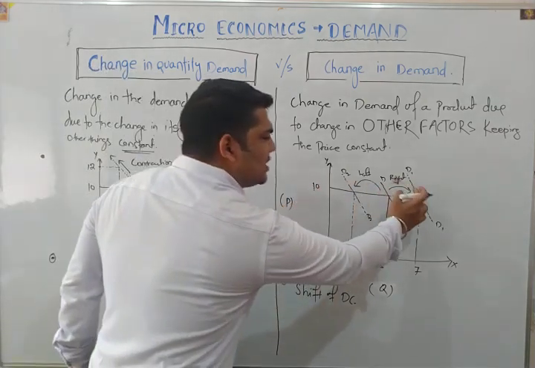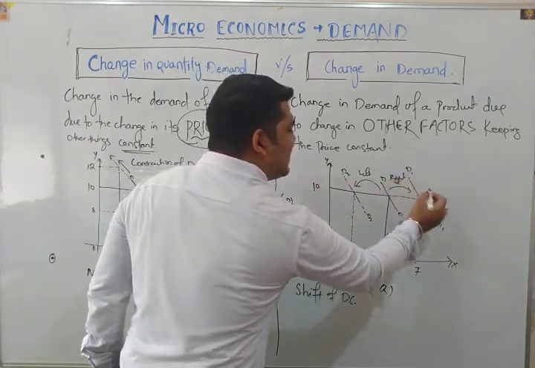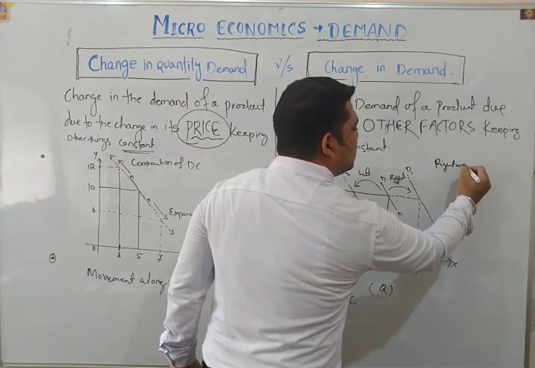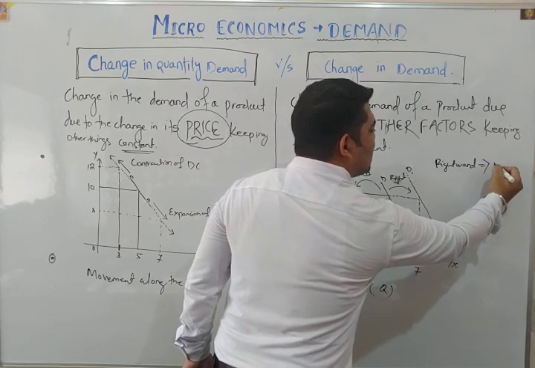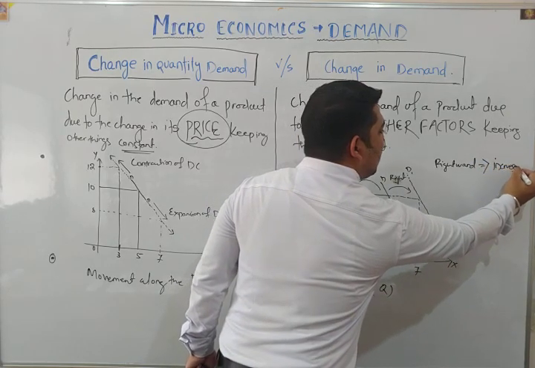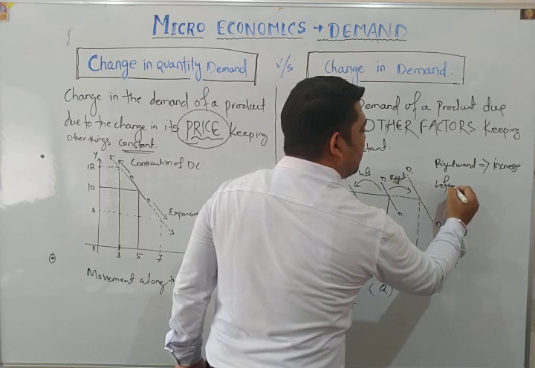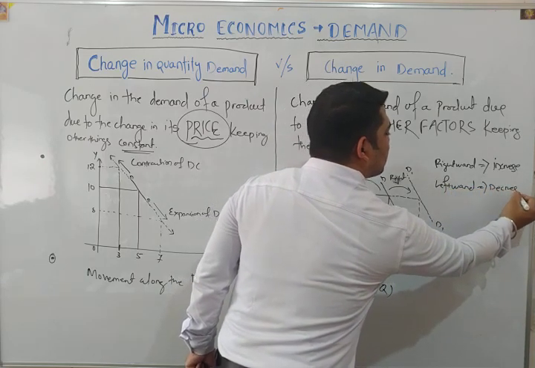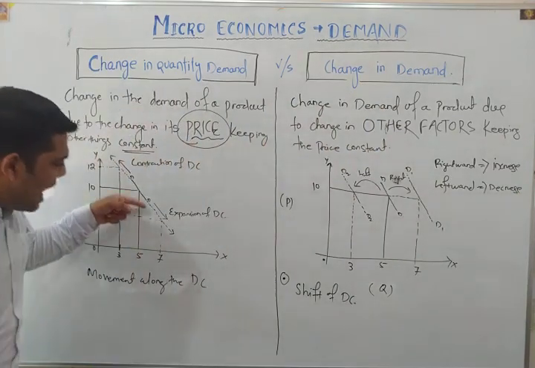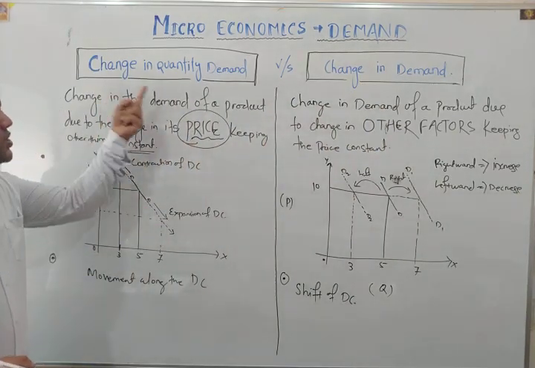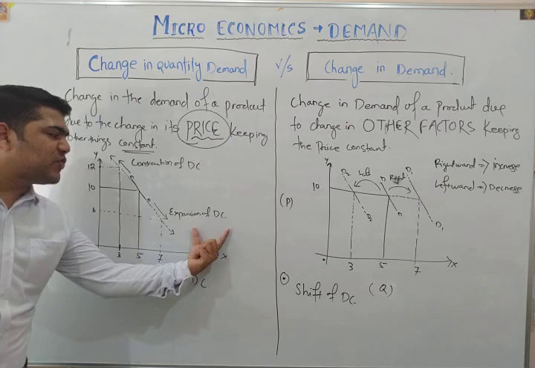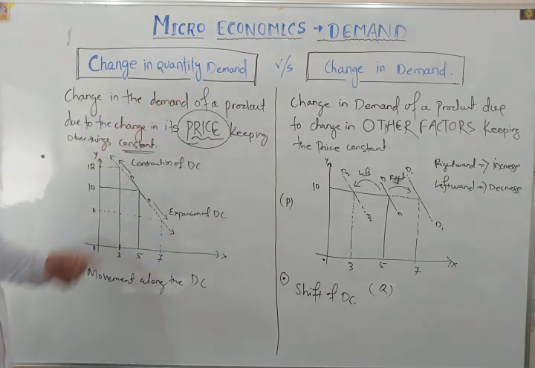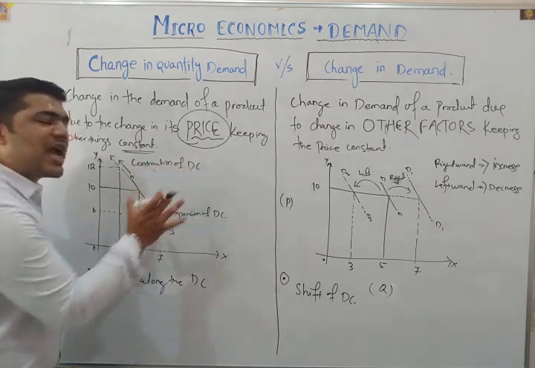Here the rightward shift is known as increase in demand, and leftward shift is known as decrease in demand. Whereas the downward movement of the demand curve, in case of change in quantity demanded, is known as expansion of demand, and the upward movement of the demand curve is known as the contraction of demand.